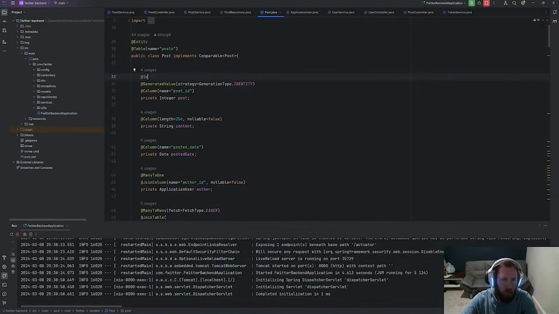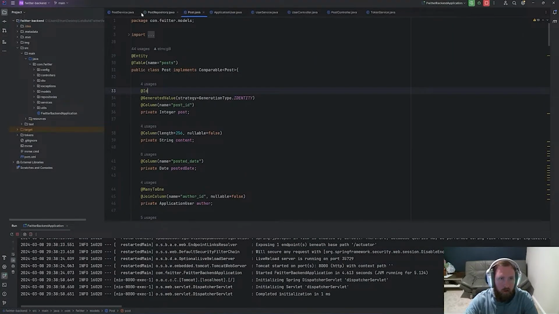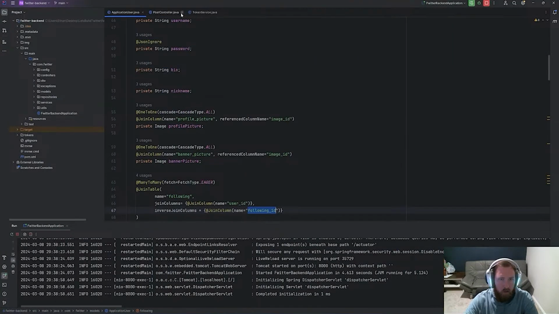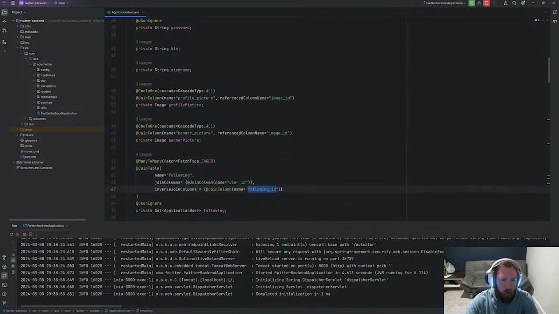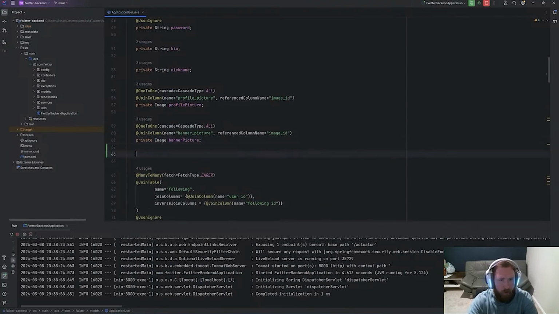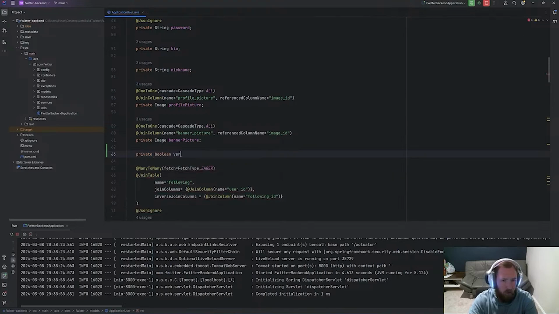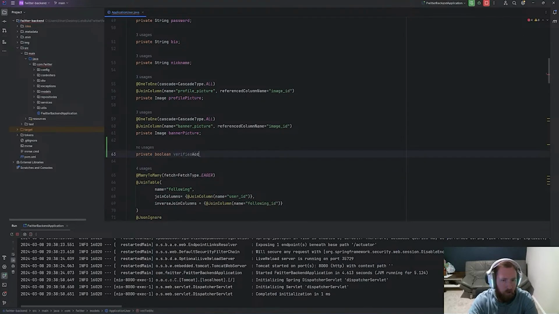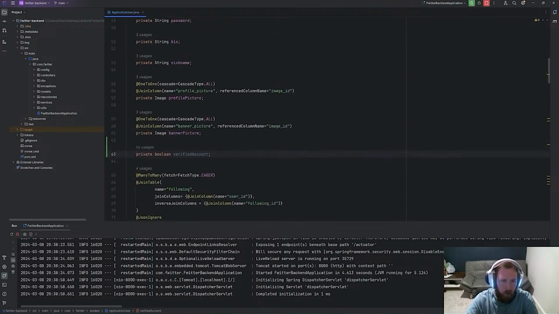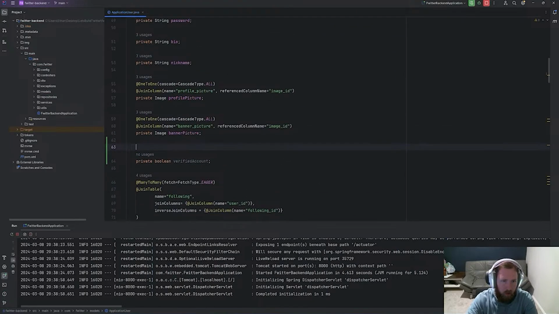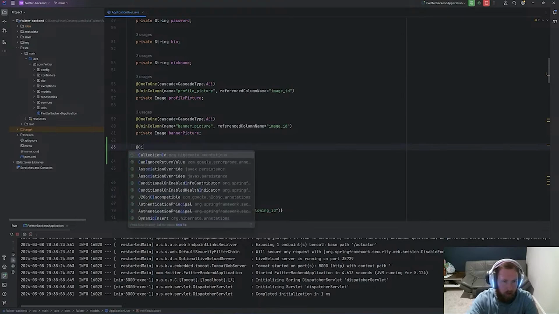So what I think we're going to want to do is first close out of a few things here. We want application users, so we can keep application user open. Below our banner picture, we will have a boolean, so this will be a private boolean, and this will be verified account. Yeah, I'm going to say verifiedAccount. And I think that we need to set up getters and setters for these. Yes, we do. Actually, we'll go ahead and add an @Column on this.